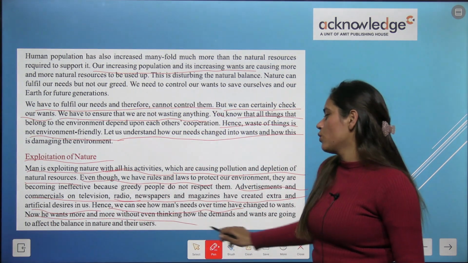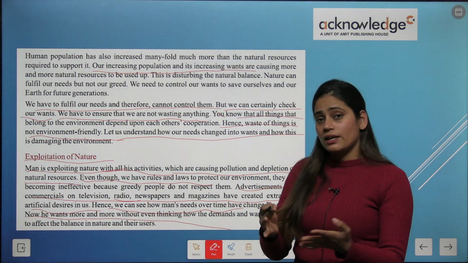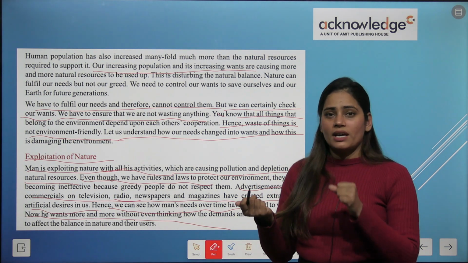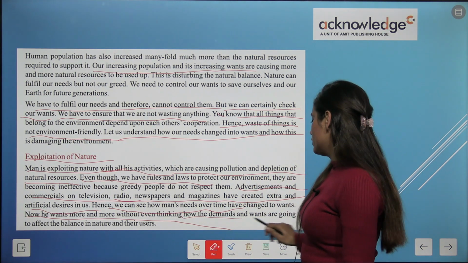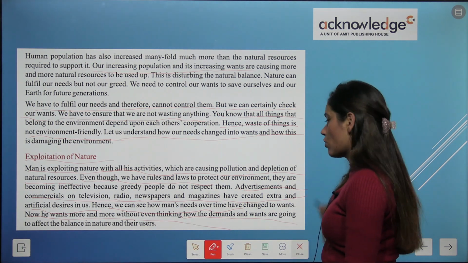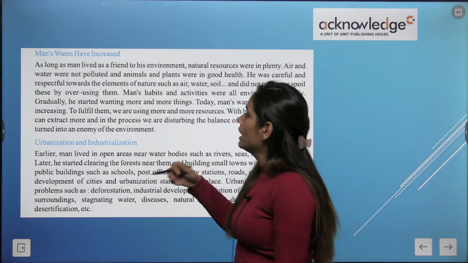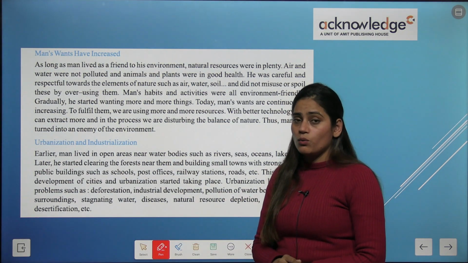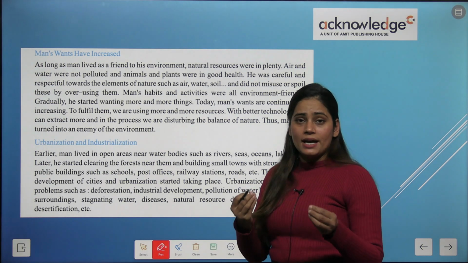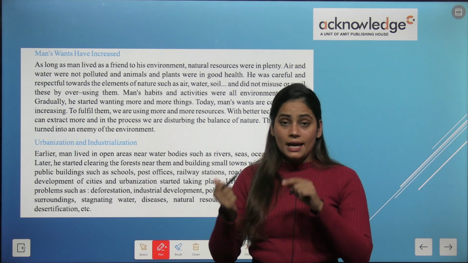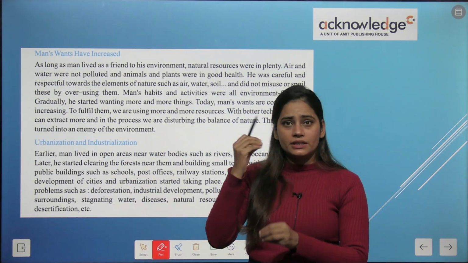Now he wants more and more without even thinking that he is harming the environment, and how his demands and wants are going to affect the balance of nature. Man's wants have increased: first need changed into wants, and now wants have increased.